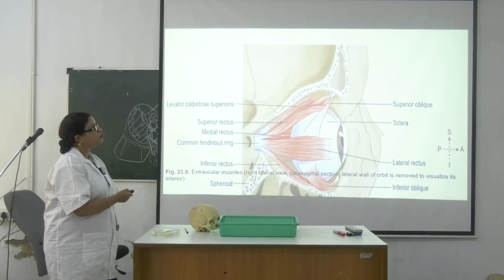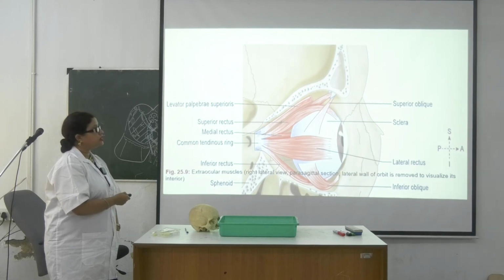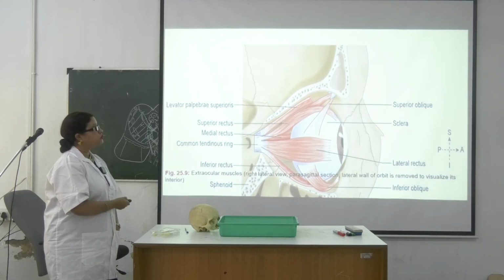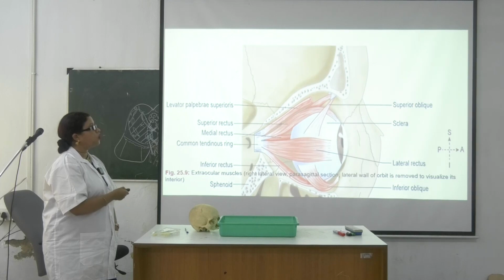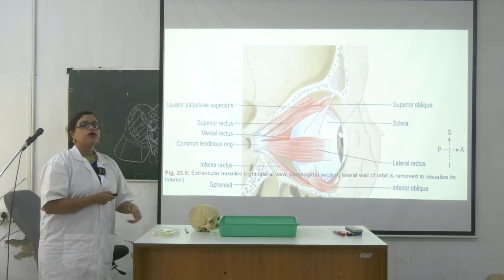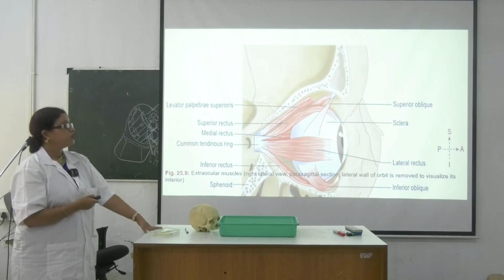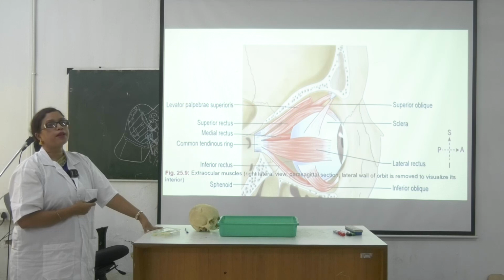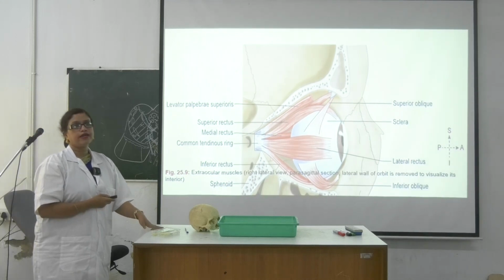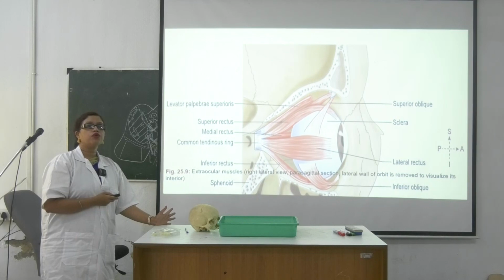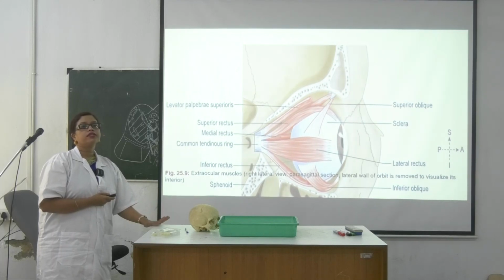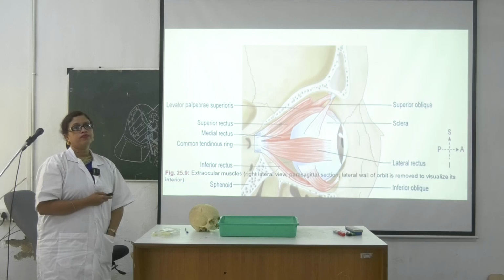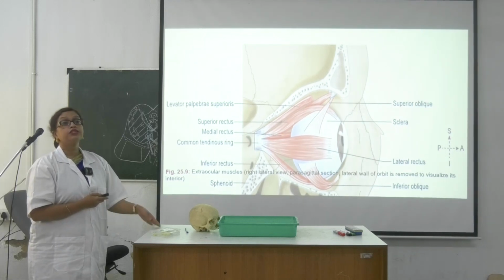So what you could see, these are the superior oblique. So this bony projection, what is it called? Trochlea. See how it is hanged over there. This is the inferior oblique, these are all rectus muscles. So tell me about the function of extraocular muscles, except the levator palpebrae superioris. What is the function of LPS? Elevate the upper eyelid. Remaining all are extraocular muscles. Superior rectus, what is the function? Will it be elevation or depression?